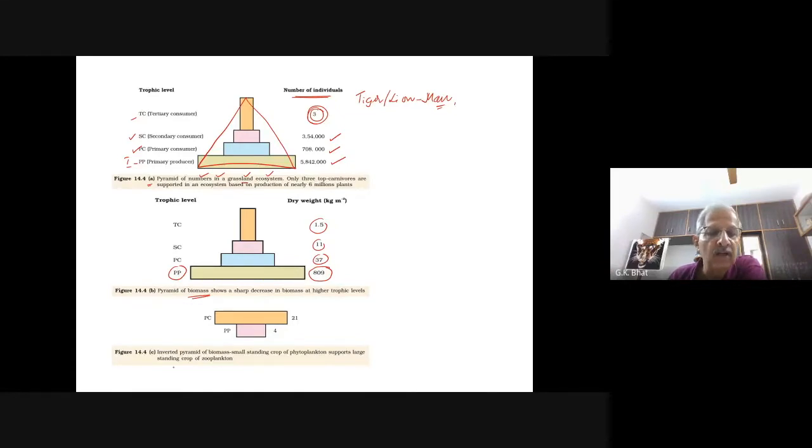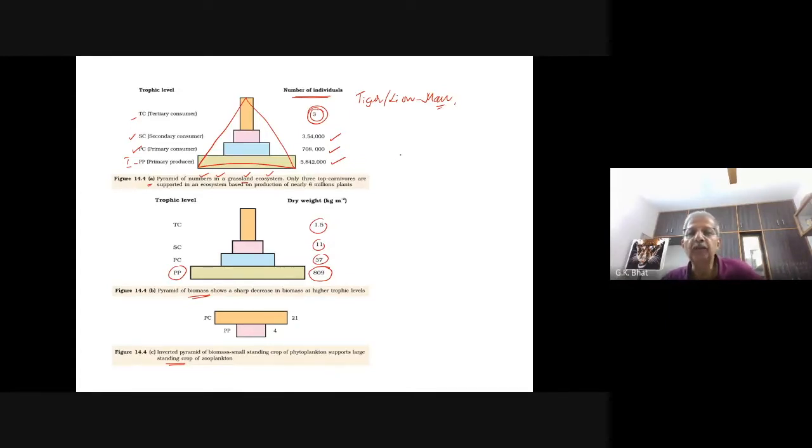Now we shall see the pyramid of biomass in an aquatic ecosystem. Always remember, in an aquatic ecosystem, the pyramid of biomass will be inverted.